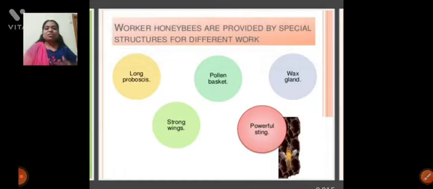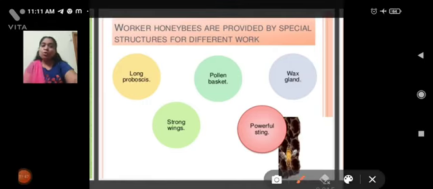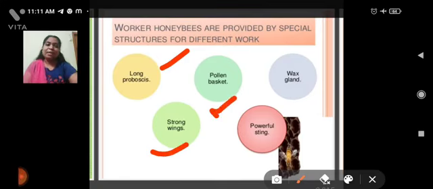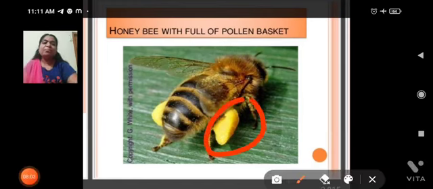What are the main features? The worker bees have so many works inside and outside, right? So for that purpose of work, the honey bees are provided with special structures. What are the special structures? We will discuss. Long proboscis, strong wings, pollen baskets, and powerful sting and wax glands are present in worker bees. And next, in this picture you can observe the worker bee which is having a yellow color pollen basket.